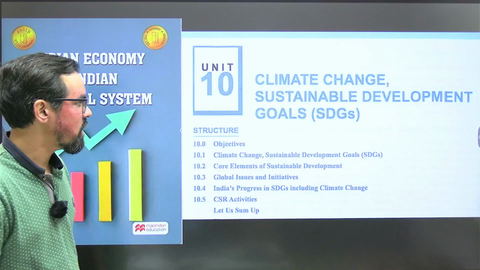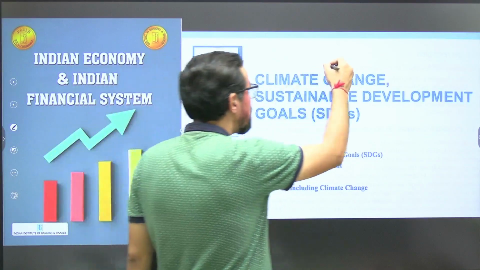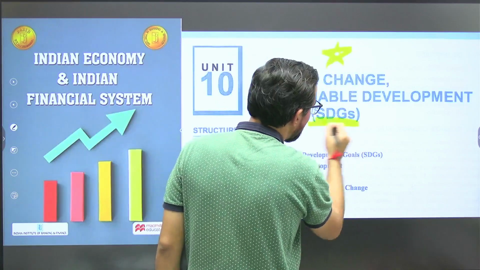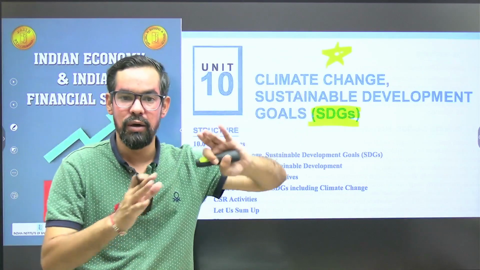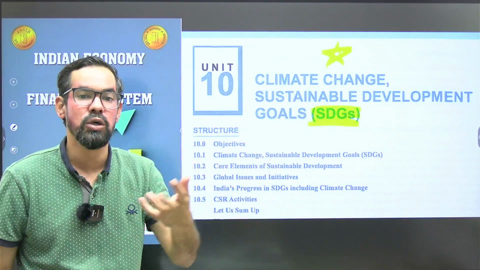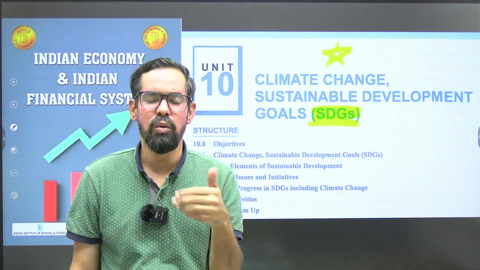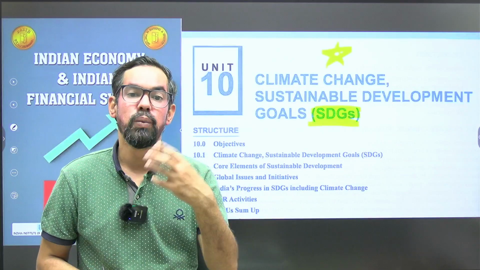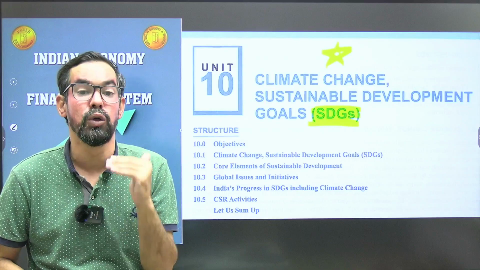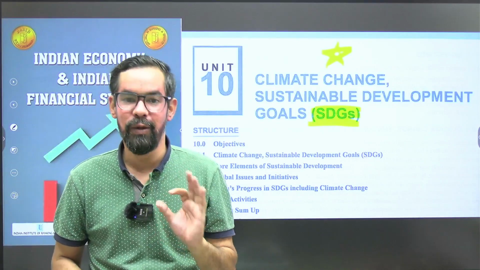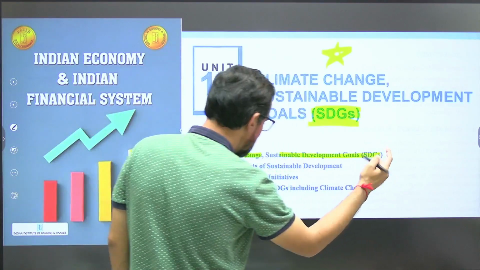Next one, Unit 10, which is climate change, and it's a burning issue. So again, very important one. Sustainable Development Goals, all 17 goals are very important. They target till 2030, and how we are doing is reported regularly. Recently the Government of India presented its report to the United Nations on how we are working toward these Sustainable Development Goals. So those kinds of reports are also very important. Okay, so climate change and Sustainable Development Goals are very important.